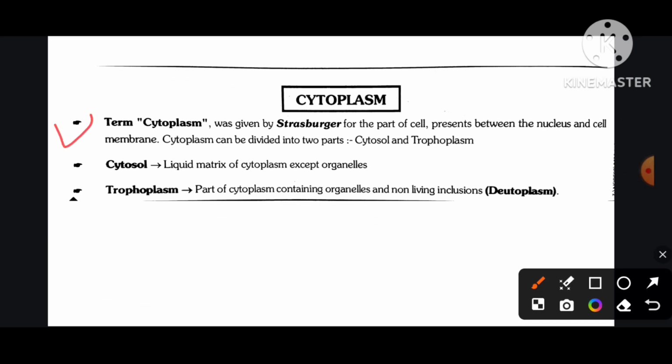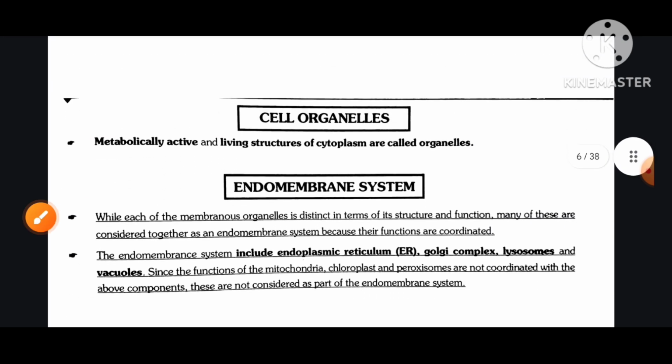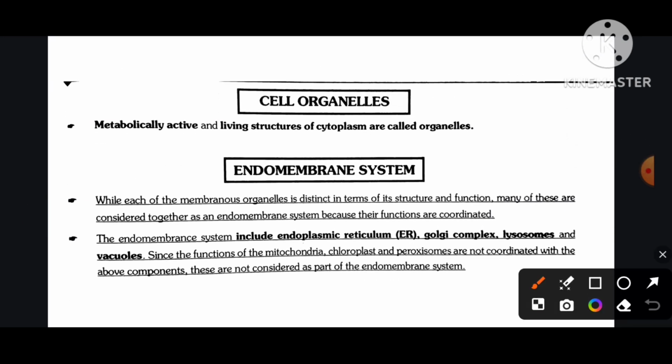The term cytoplasm was given by Strasburger for the part of the cell present between the nucleus and cell membrane. Cytoplasm can be divided into two parts, cytosol and trophoplasm. Cytosol is the liquid matrix of cytoplasm except organelles. Trophoplasm is the part of cytoplasm containing organelles and non-living inclusions. Cell organelles: metabolically active and living structures of cytoplasm are called organelles.